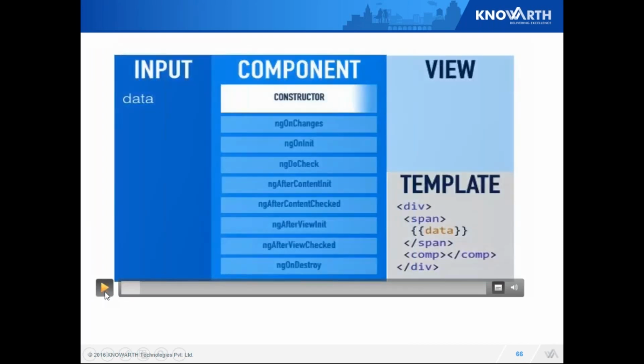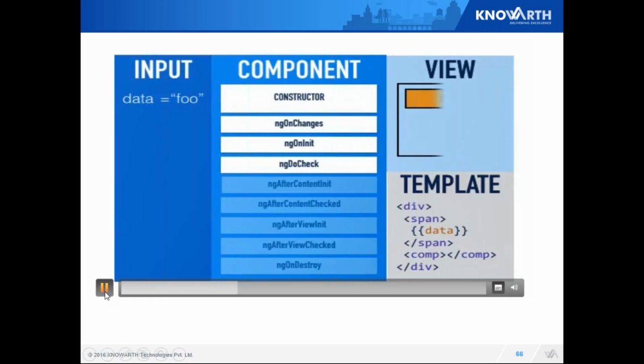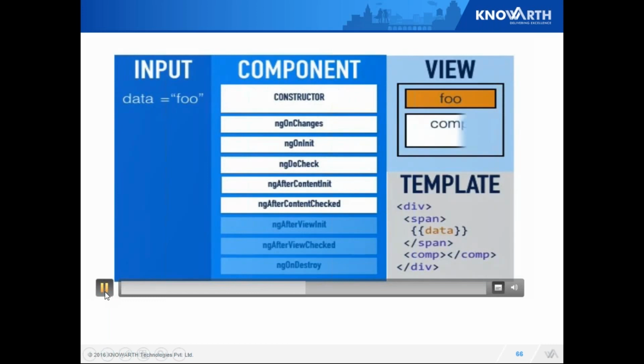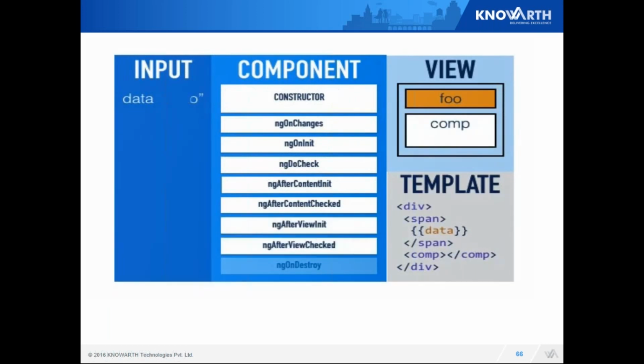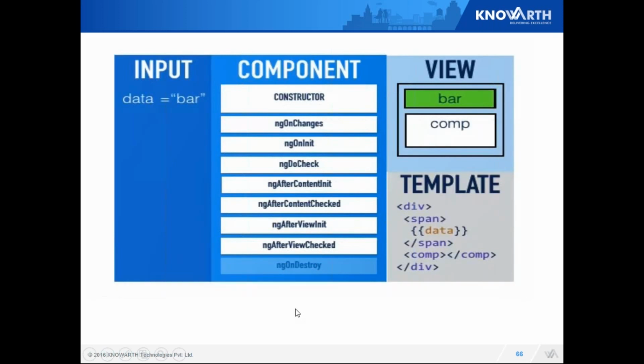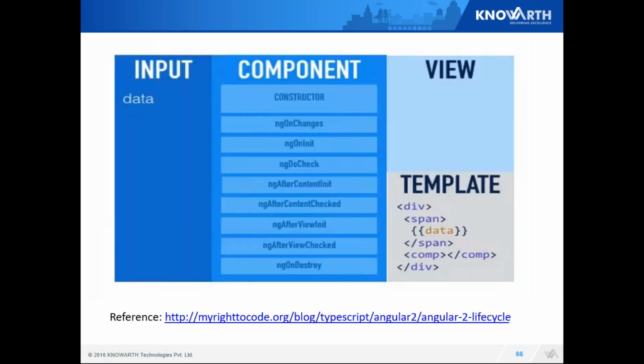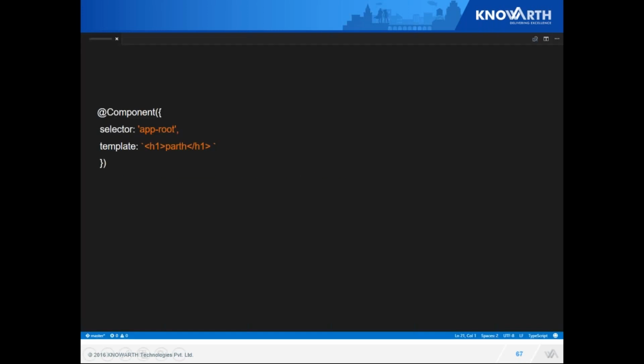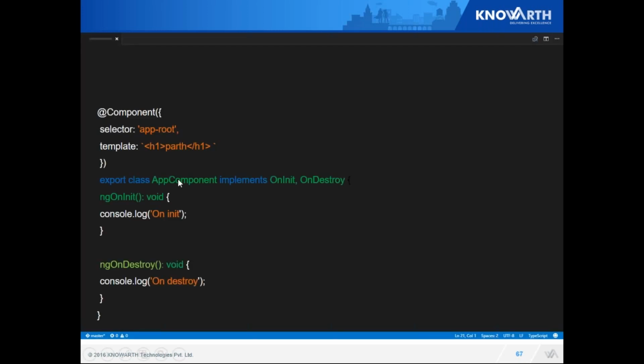As you see, first is the constructor. Then when I set data foo, my onChanges is called. Then my initialization happens, then my doCheck happens. Then these sub methods are called. Now when I make a change over here, my doCheck gets called again. And when I navigate to someone else, my onDestroy gets called. Here we see the initialization method and the destroy method.